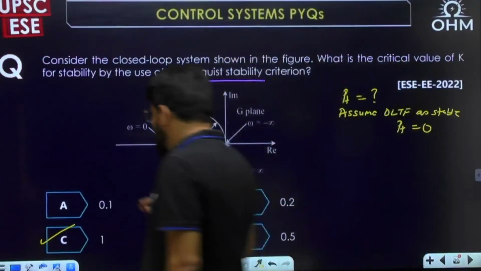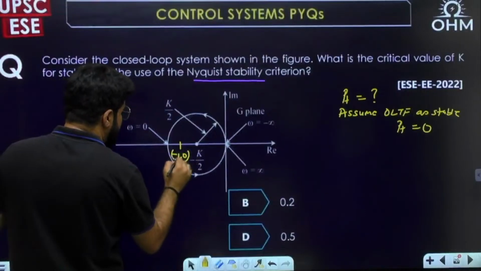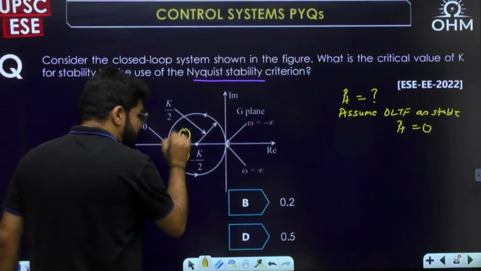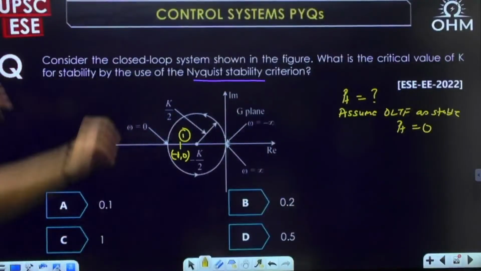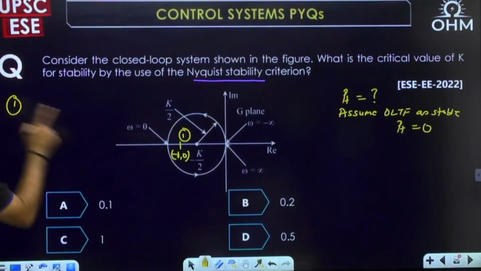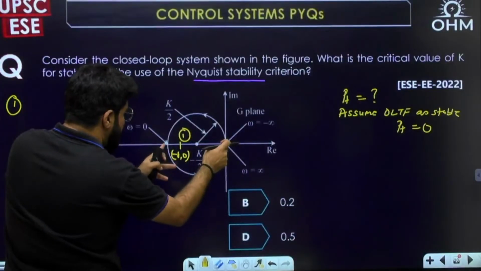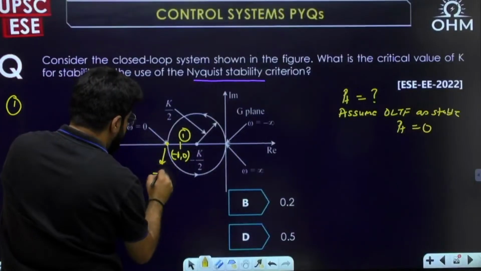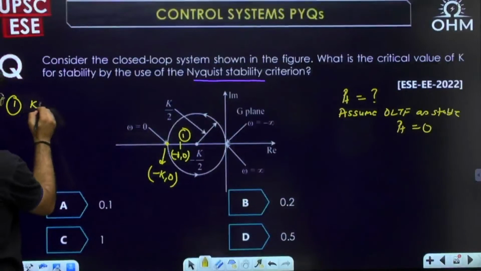Now you see, if the point minus 1 comma 0 was inside by chance, let me take this as the first case. Going deep inside the question, as per case number 1, this particular distance is 1, and this point is minus k comma 0. So 1 is less than k, or k greater than 1.